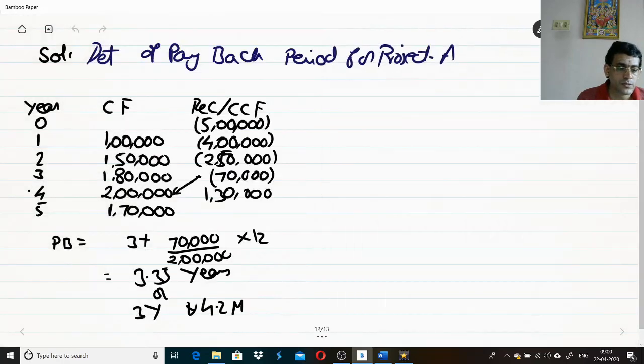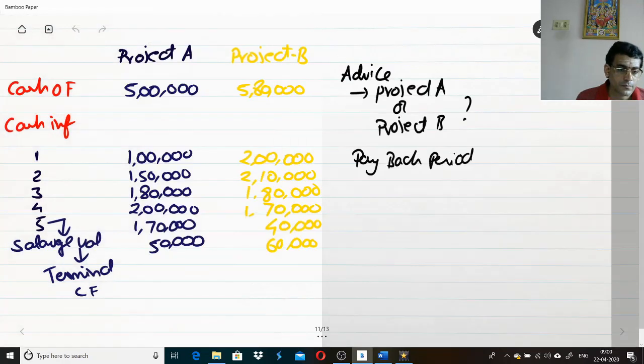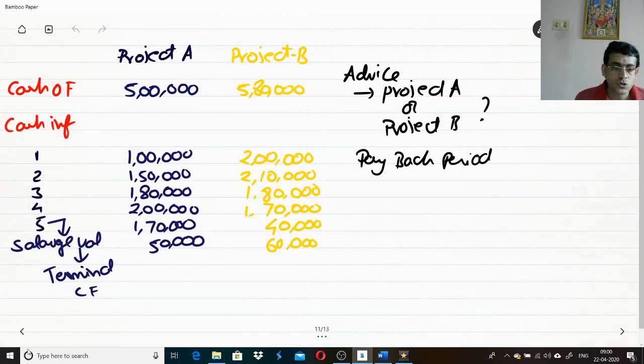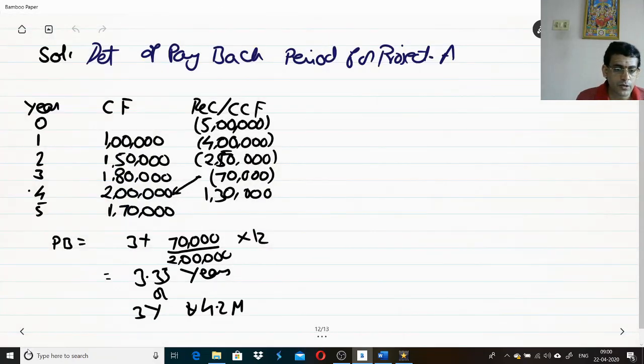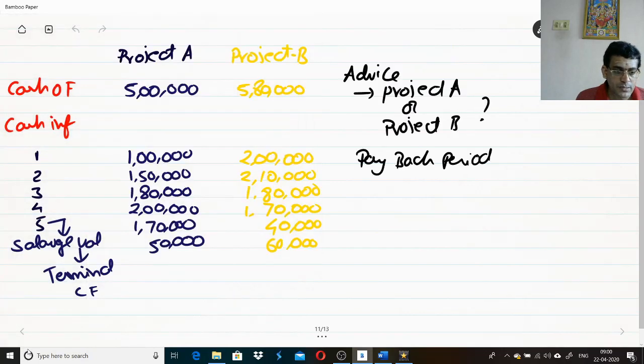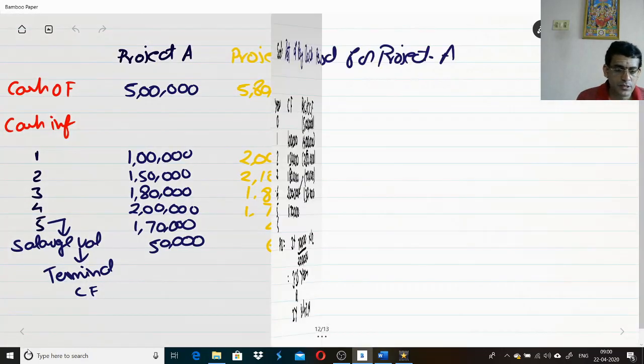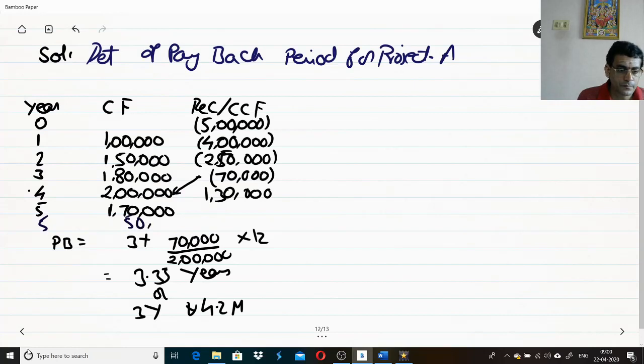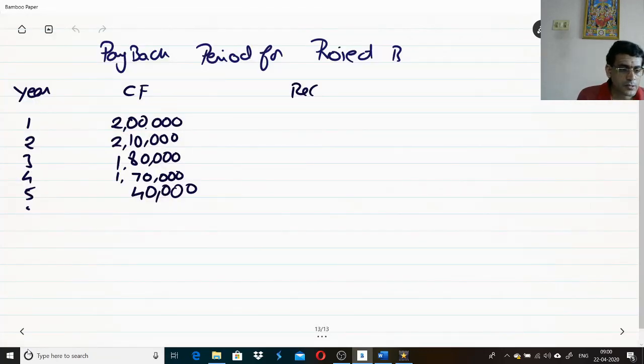Let us check it once again. Yes, 2 lakhs, 2,10,000, 1,80,000, 1,70,000 and 40,000, and we should also consider the salvage value. Here in year 5 you also have the salvage value. What is the salvage value? You have 60,000 here. This is nothing but your salvage value, which will be called your terminal value.